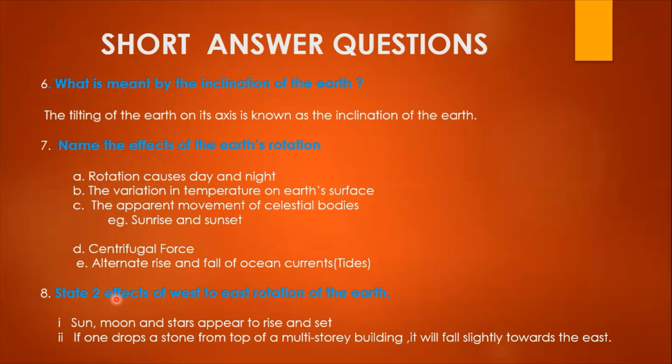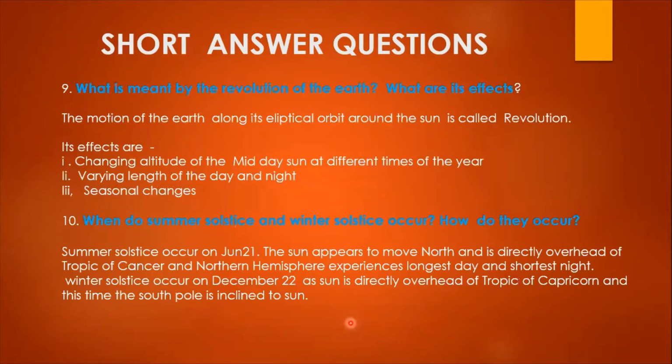Now, state 2 effects of west to east rotation of the earth. So I have given 2 here. Everything I have given very short, and it is easy for remembering. Now, what is meant by the revolution of the earth? What are its effects? This can be asked for 2 marks. So I have given 3 effects here. Sometimes you may get a long answer type question also. So this will help you to get full marks in long answer questions and short answer questions also. In long answer questions also, you can take this or study for this.